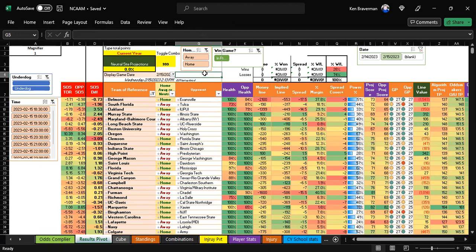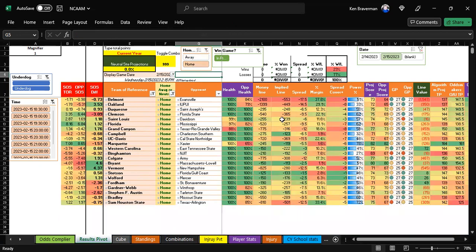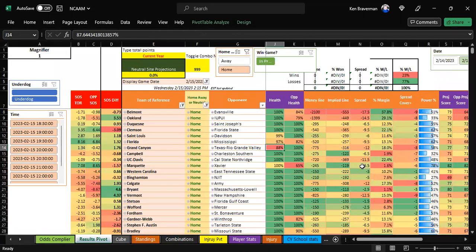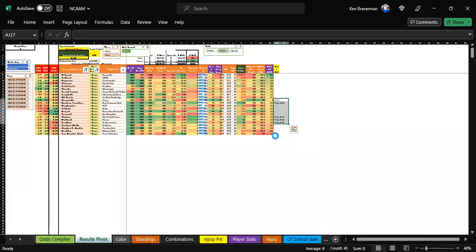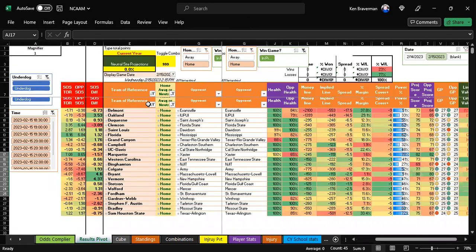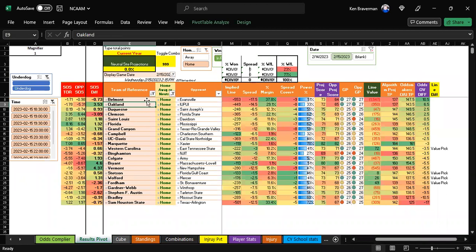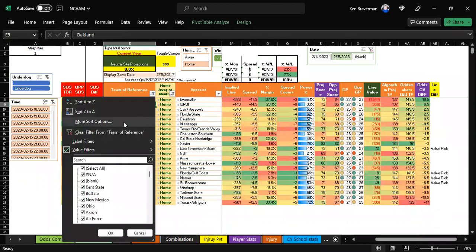So with these 54 games, you want home teams that are not injured, like Grand Canyon's injured. You want reasonable lines. You want value picks. There are some value picks. We can sort this by line differential to see what the algorithm says. I've already done this. I've been doing this for years. I'm already supposed to be able to answer the question, which is,